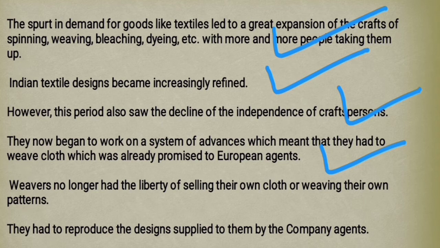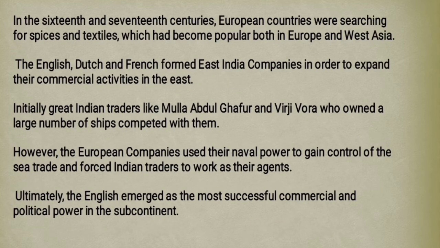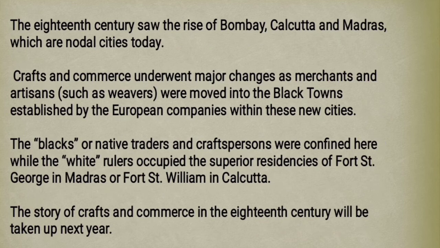They were taking money in advance from these European agents, and they were preparing clothes according to their choice, as they demanded. So there was a change in this trading system, right? Earlier they were free, but now they are not free.